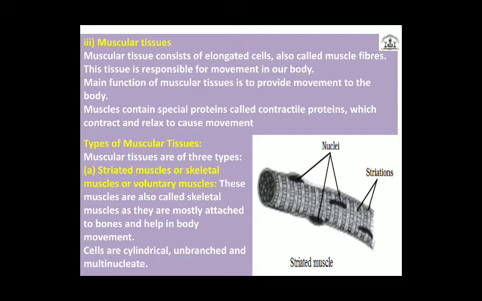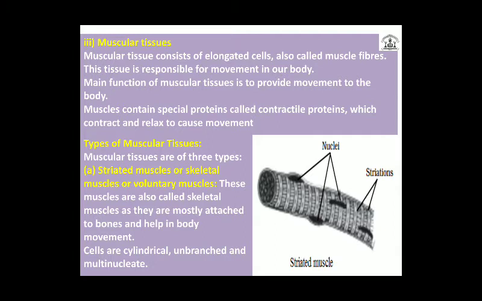So first is the striated or skeletal muscular tissue. These skeletal muscular tissues are mostly attached to bones and help in body movement. Structurally, striated muscles form long and unbranched fibers. They have multiple nuclei and are present on muscle fibers.